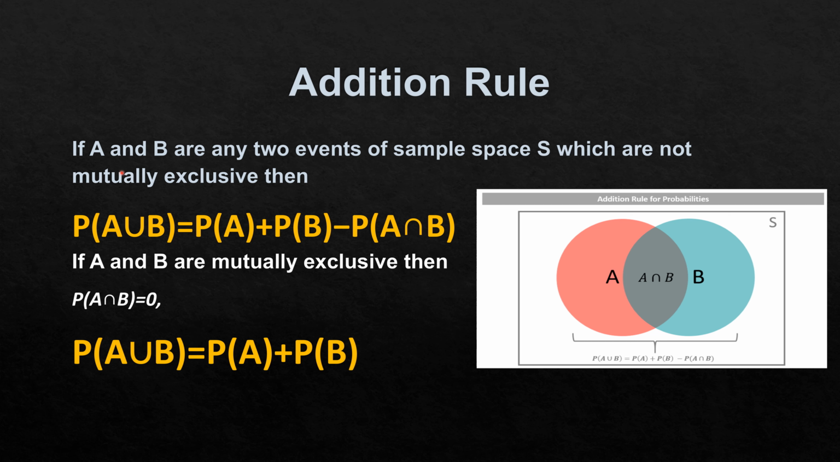Addition rule. If A and B are any two events of sample space S which are not mutually exclusive, then P(A ∪ B) = P(A) + P(B) - P(A ∩ B). If A and B are mutually exclusive, then P(A ∩ B) = 0. Then P(A ∪ B) = P(A) + P(B).